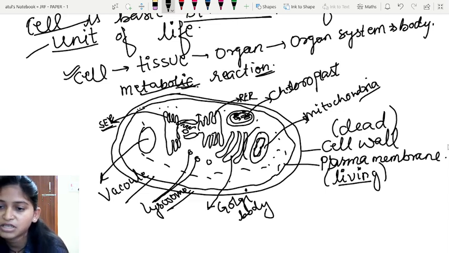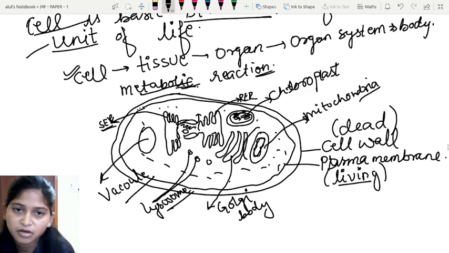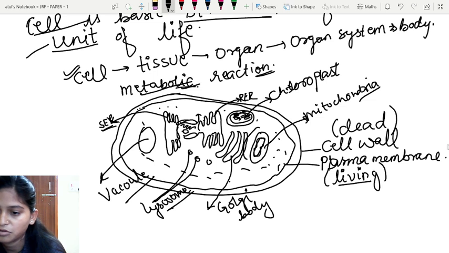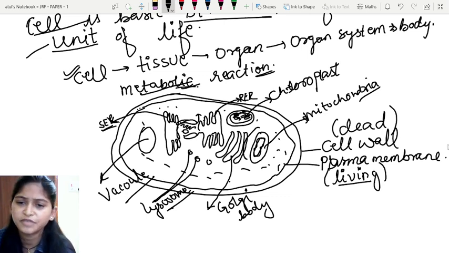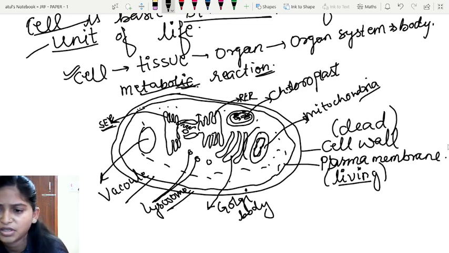In the fungal cell, the cell wall is made up of chitin, and in bacteria, the cell wall is made up of NAM, that is mucopolysaccharide, N-acetyl glucosamine. Okay, so there are various cell walls present within various organisms.